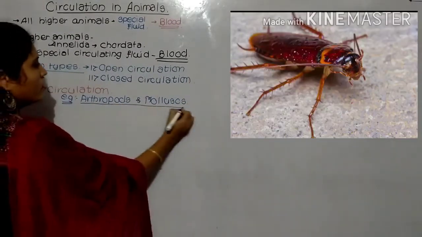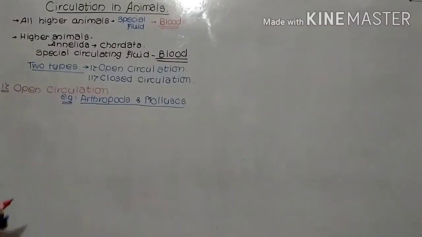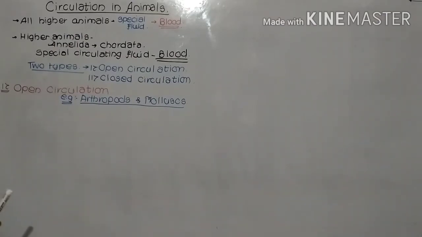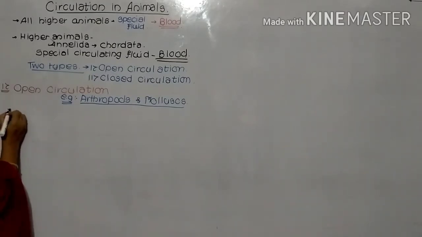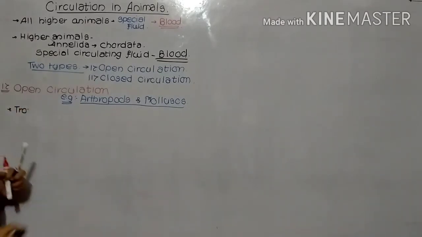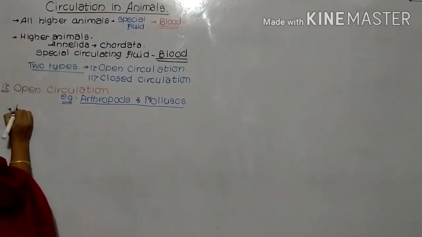In these, open circulation takes place. Now what are the points in the open circulation? Indirectly we'll see the distinguishing points between the open circulation as well as the closed circulation.